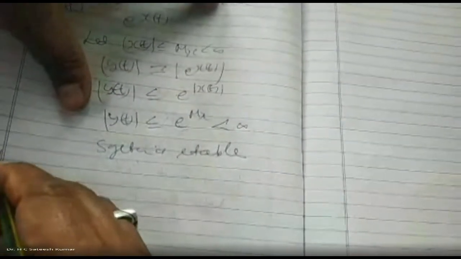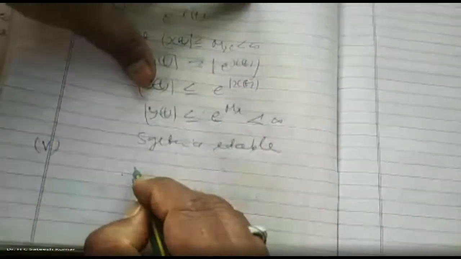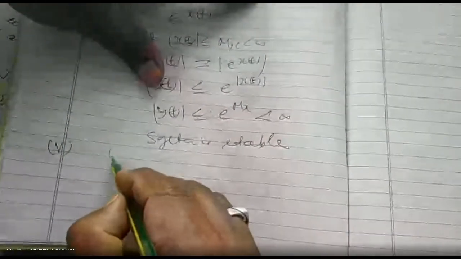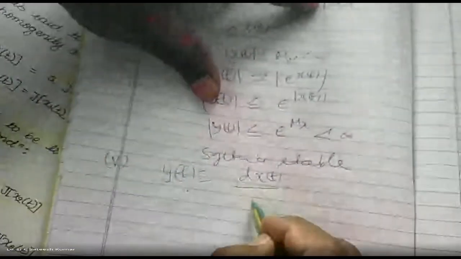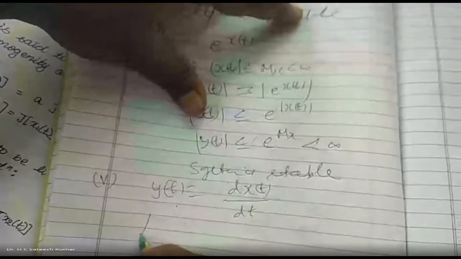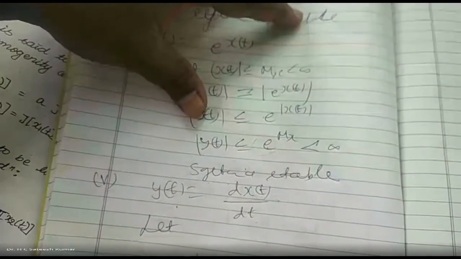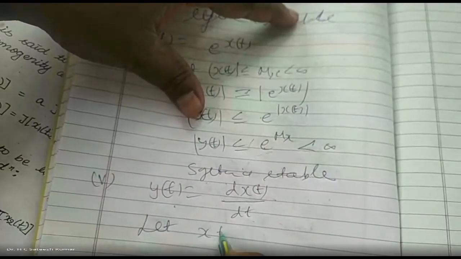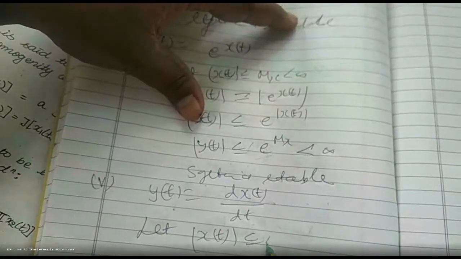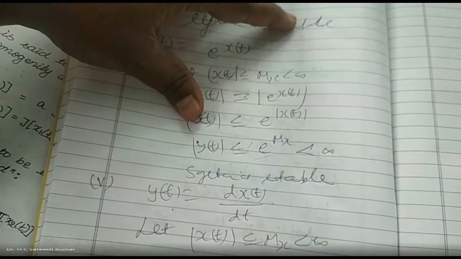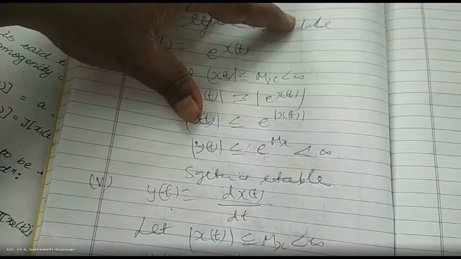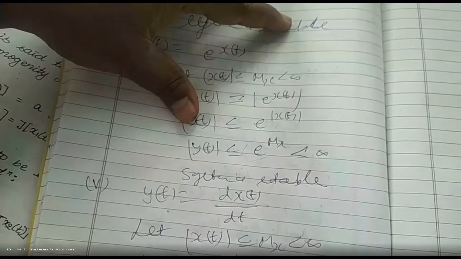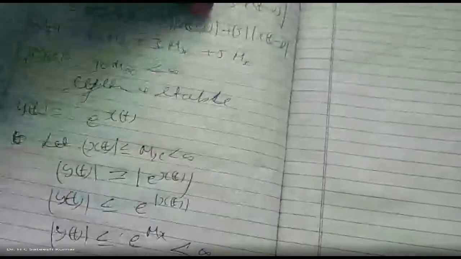Fifth one. y(t) is equal to dx(t)/dt. Let us bound the input. Let magnitude of x(t) be less than or equal to Mx, which is less than infinity. Magnitude of y(t) is equal to magnitude of dx(t)/dt. Both sides I have taken the magnitude.